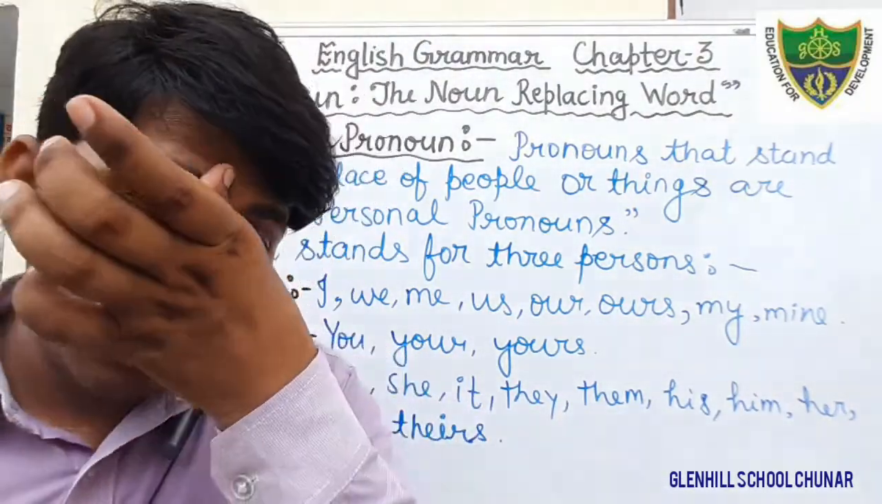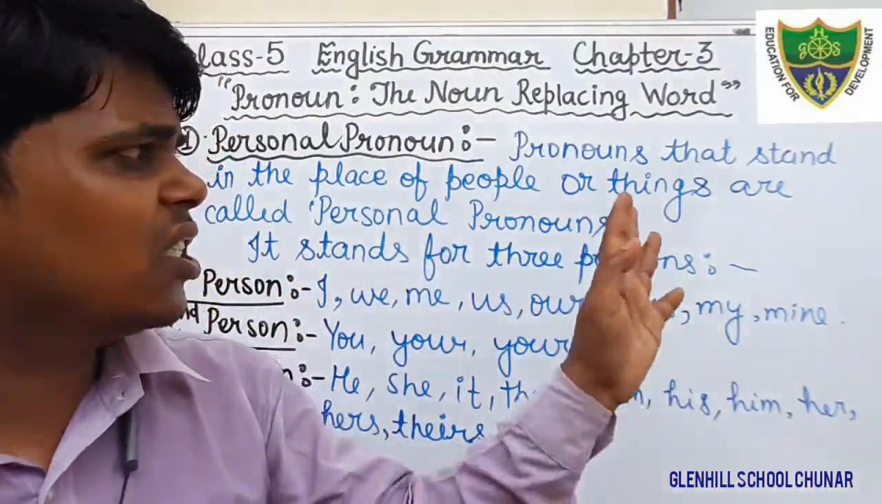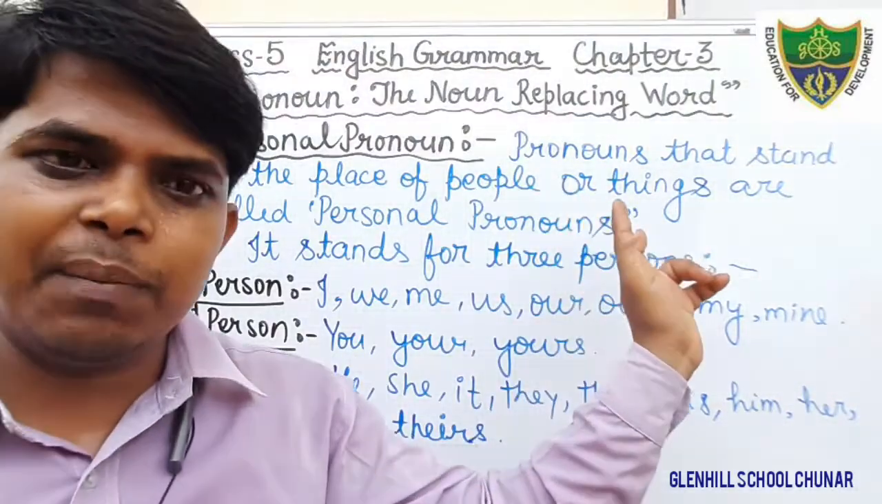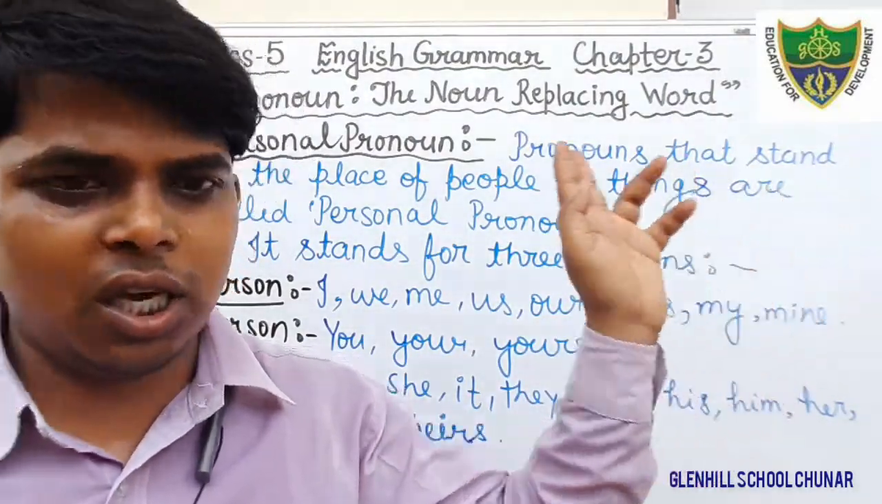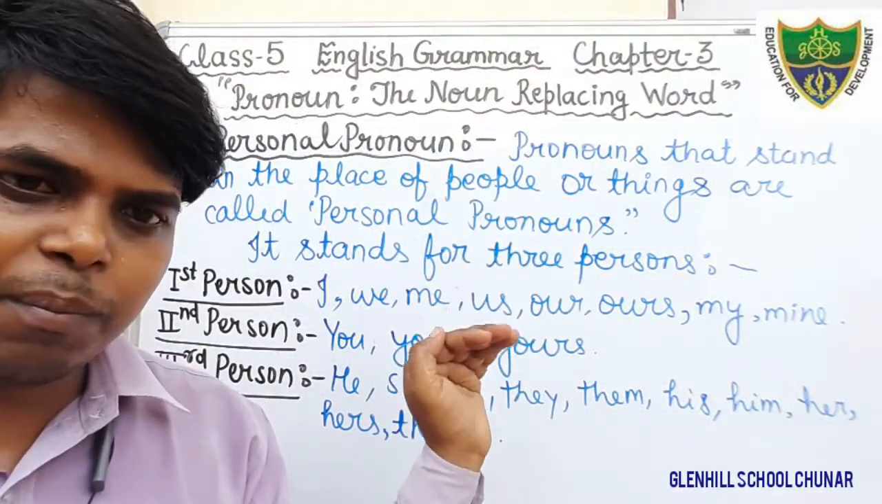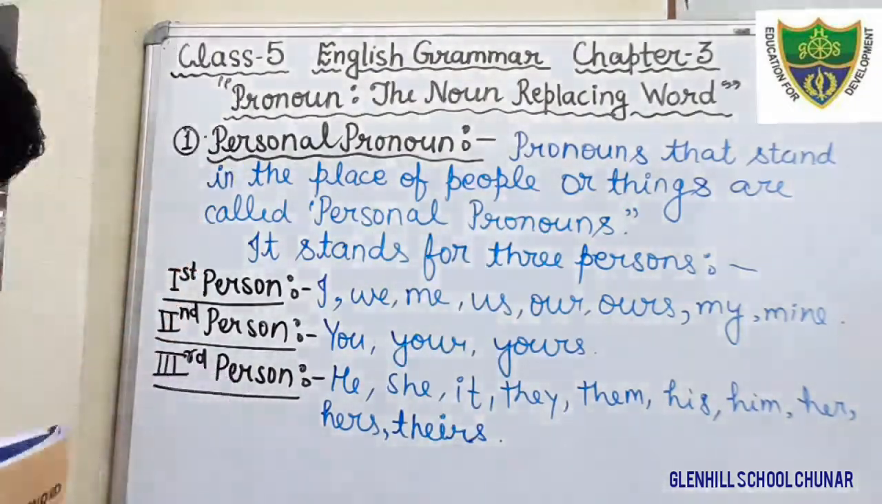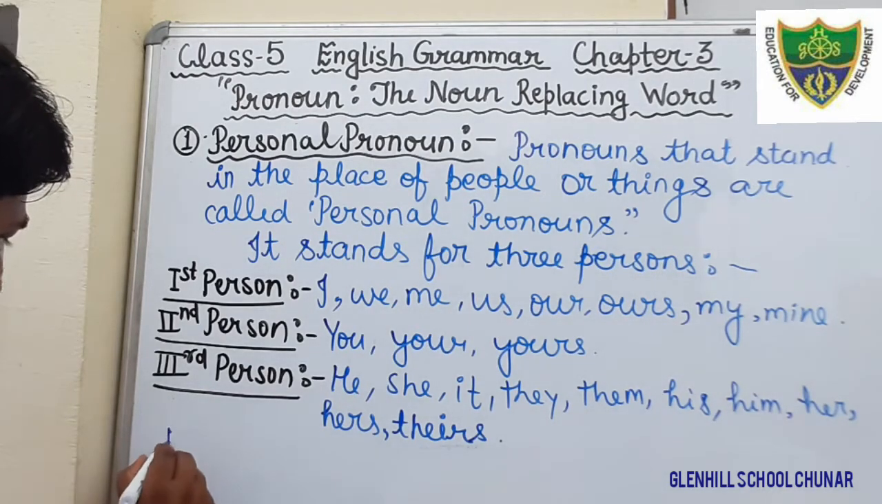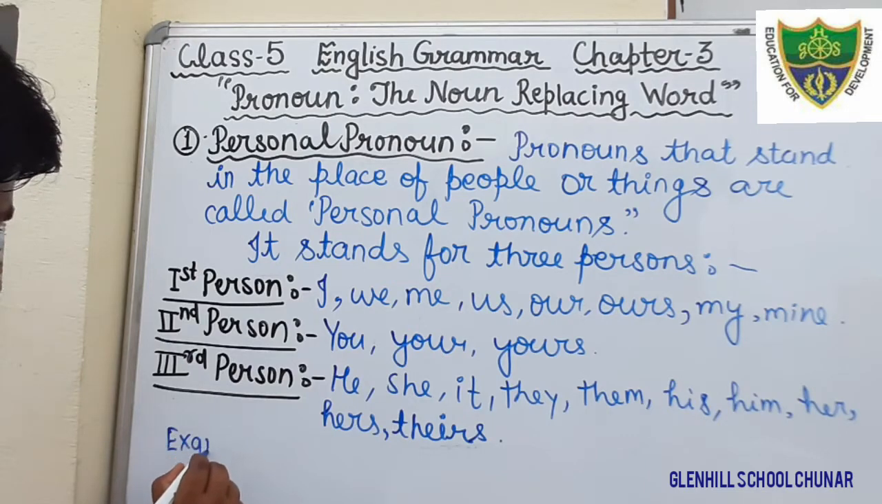And as the definition of personal pronoun says, it stands in the place of people as well as things, and it stands for the three persons: first person, second person, and third person. Now we can see the example. Here, students, just see one example. Write down here, example.